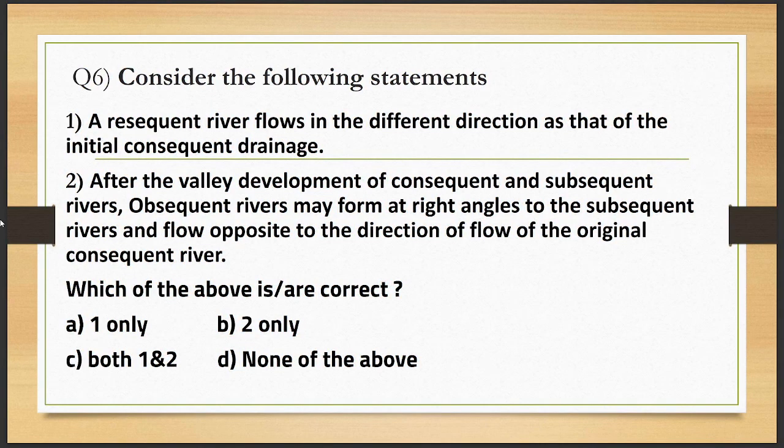Let's move to the next question. Question number 6. Consider the following statement. First, a subsequent river flows in the different direction as that of the initial consequent drainage. Statement 2. After the valley development of consequent and subsequent rivers, subsequent rivers may form at right angles to the subsequent rivers and flow opposite to the direction of flow of the original consequent river. Which of the above is are correct? A 1 only, B 2 only, C both 1 and 2, or none of the above.